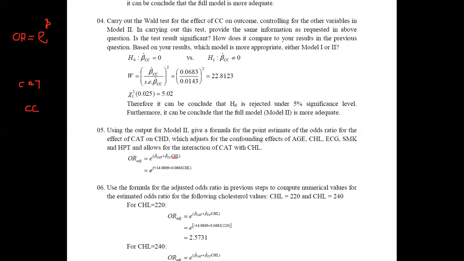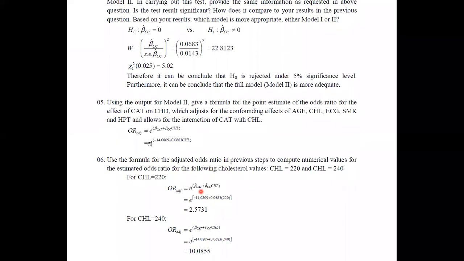Therefore this can be considered as the adjusted odds ratio for the effect of CAT on CHD, controlling for the effects of all the other variables except the interaction of CAT with CHL. Therefore, this equation can now be considered as the adjusted odds ratio. And in the sixth question, you are asked to calculate, using this formula, the odds ratio for the following cholesterol values. CHL stands for cholesterol, with values 220 and 240.